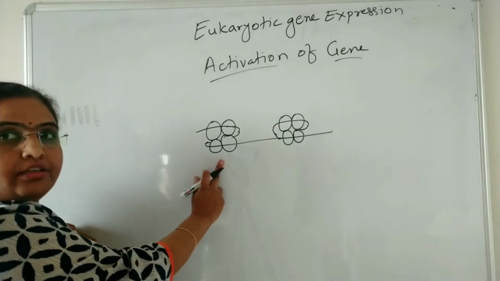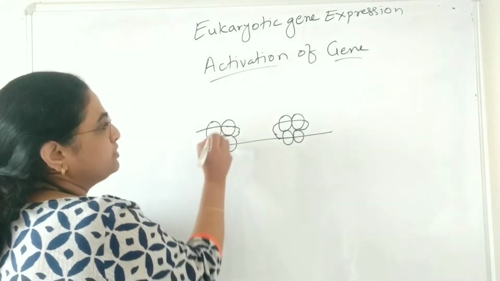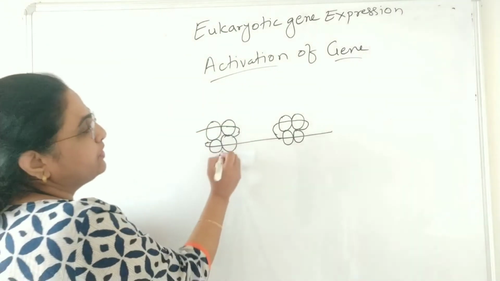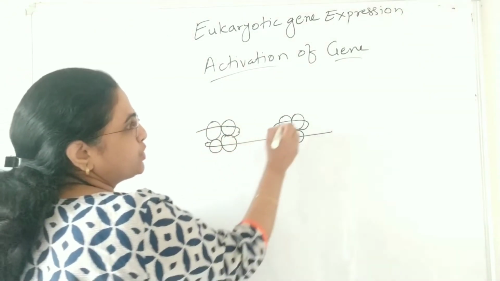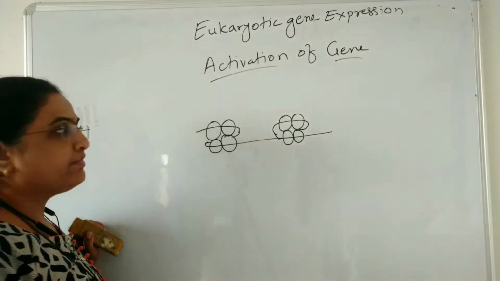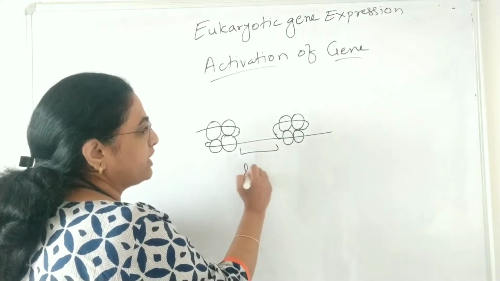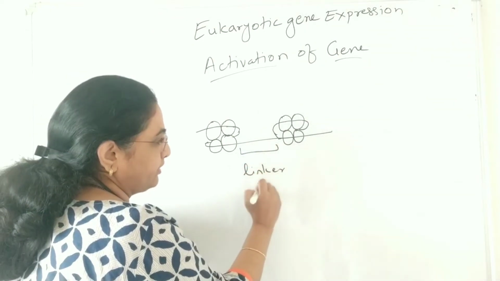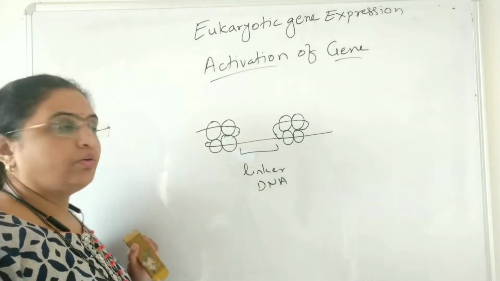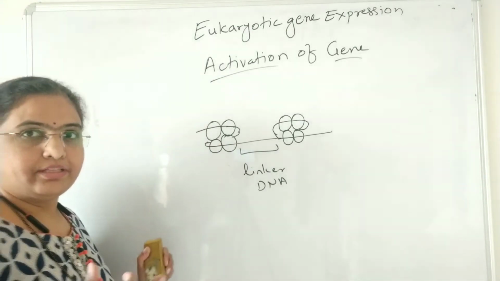So this is a nucleosome. This is the wrapped DNA, which is 147 base pairs, and these are the histone proteins around which the DNA has been wrapped. This one is called the linker DNA. So these nucleosomes are present.